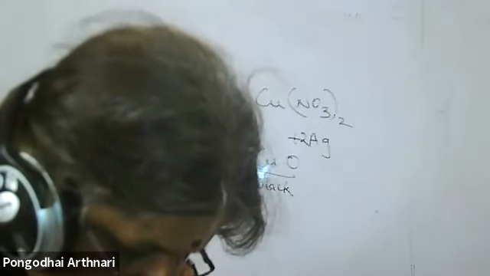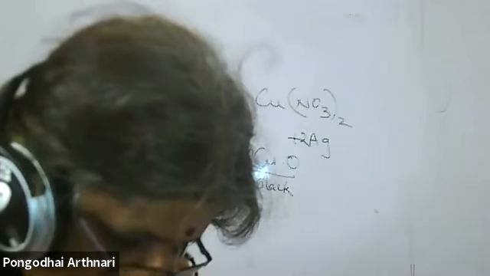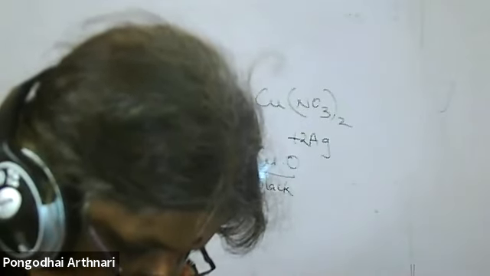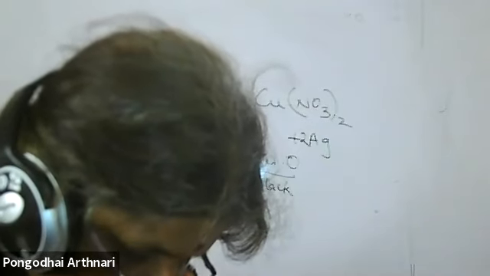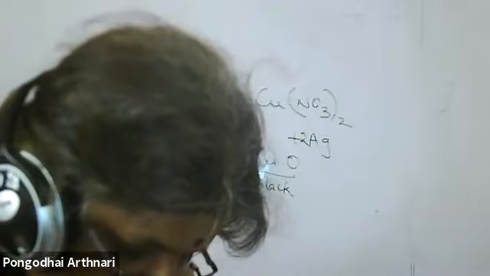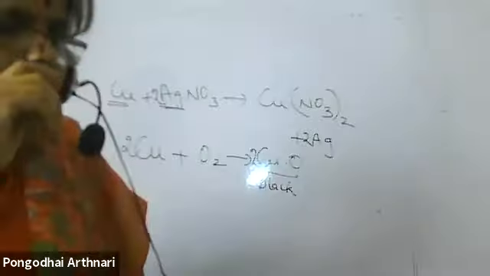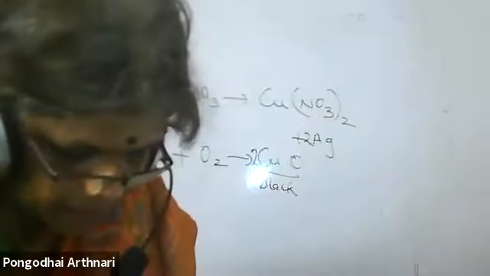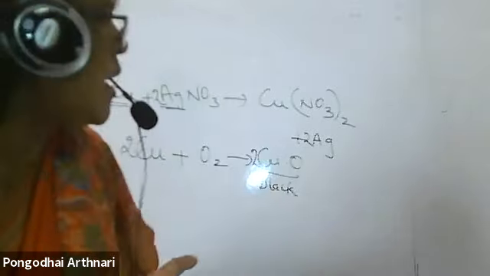Potassium, sodium, magnesium, calcium, aluminium, zinc, iron, lead, copper, silver, mercury, gold and platinum. Above copper, what do you have? Hydrogen. That reactivity series should be thorough enough. Okay, next.